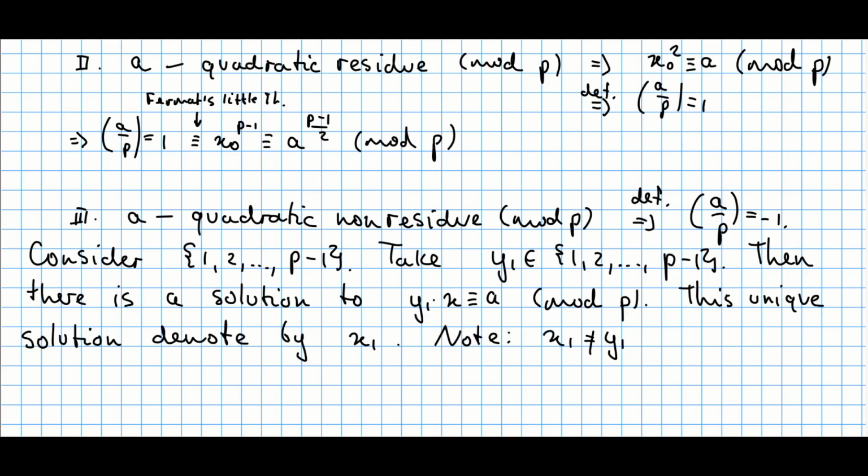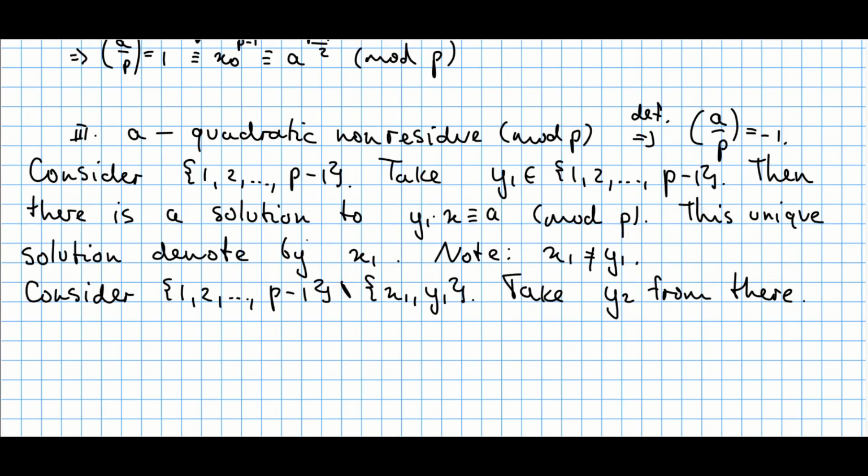This unique solution we're going to denote by x1, and the crucial note here is that this element x1, which is from the same set, is not equal to y1. Because if they were equal, then we would get here y1 squared is congruent to a modulo p. But this means that a is a quadratic residue modulo p, which contradicts our assumption in this case.